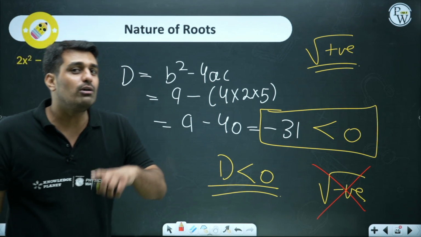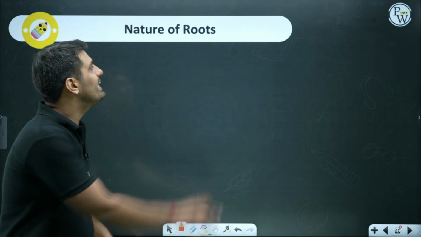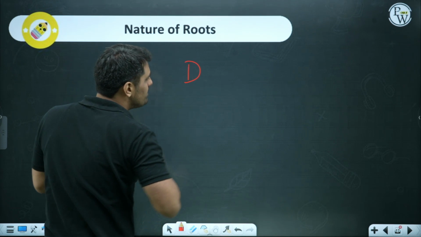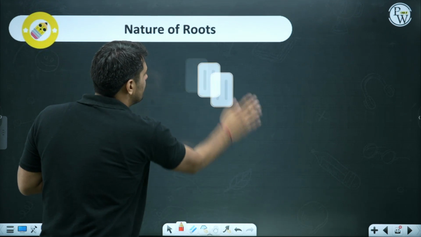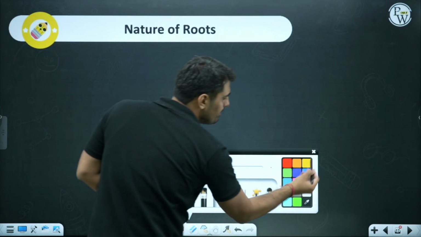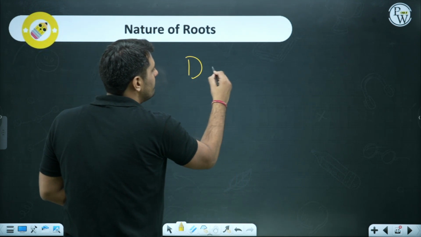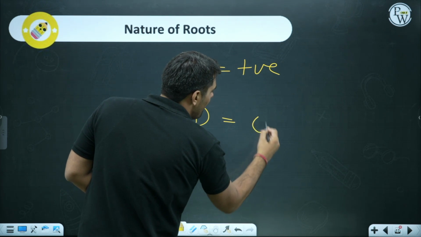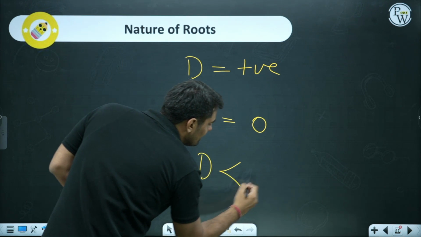So I talked about the three cases, and those three cases dictate the nature of roots. One case being the value of d being positive. Other case being d equals 0, and the final case where d is less than 0.